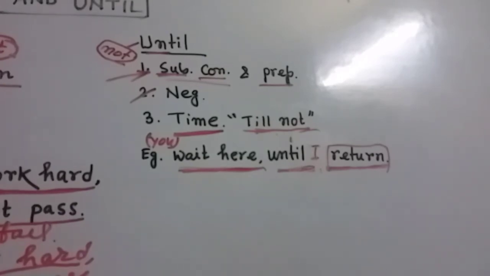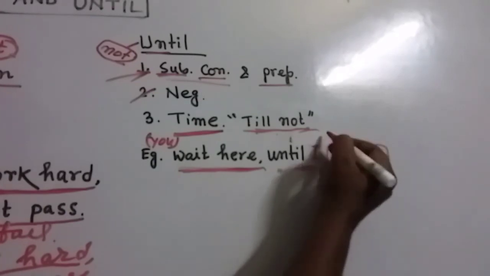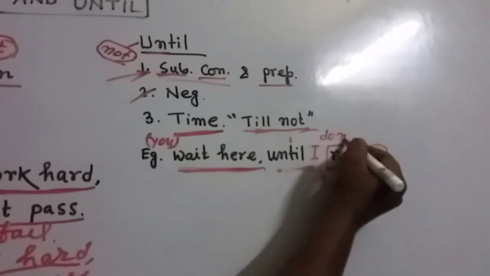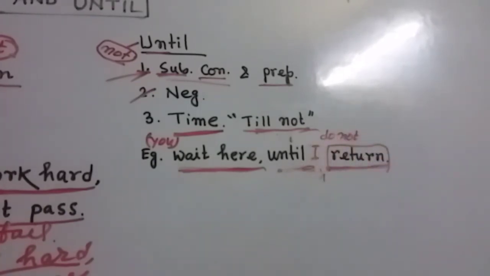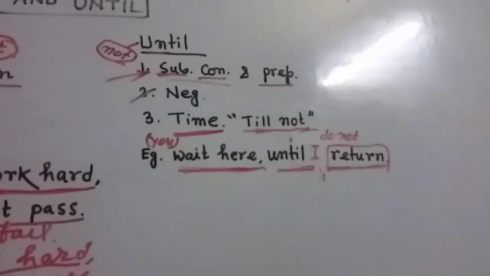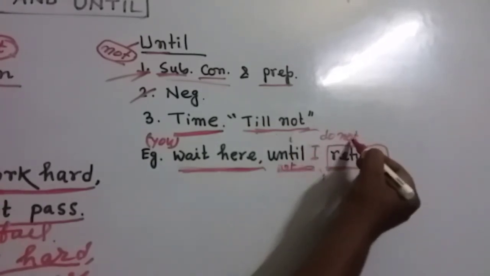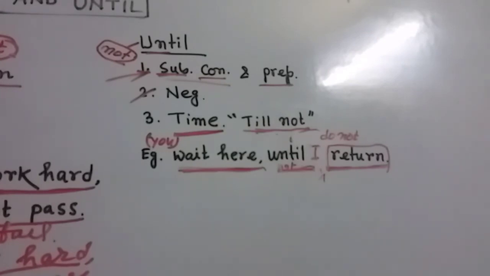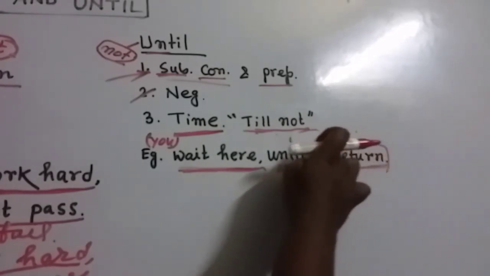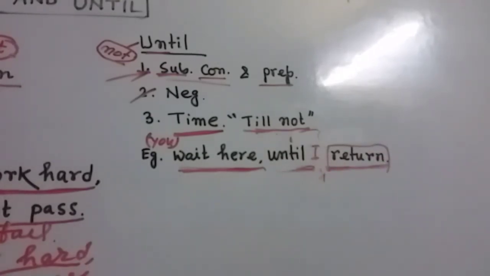But my dear friends, one thing, with this term until, we cannot write do not here. Until I do not return, we cannot write that, because within this word there is the existence of not. So this is also a not. If we use two nots, it will mean yes. That's why we should not use this one. Until is enough. Until I return.